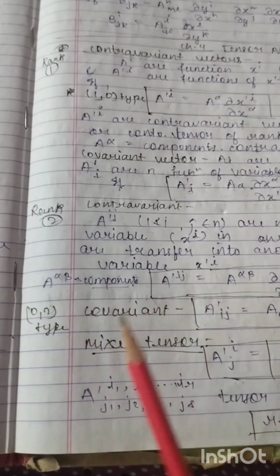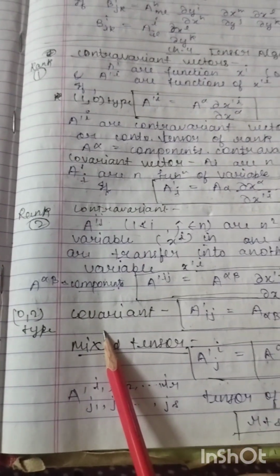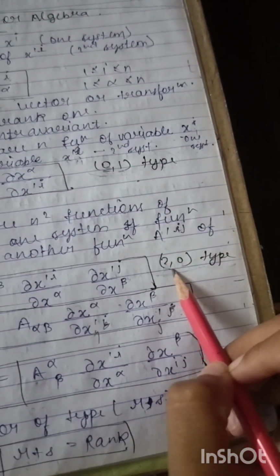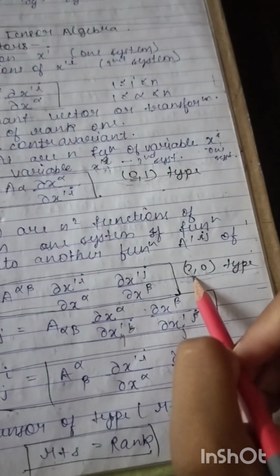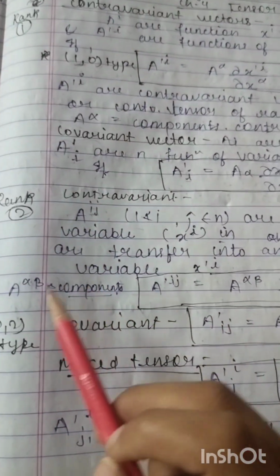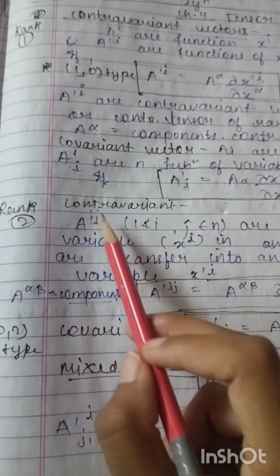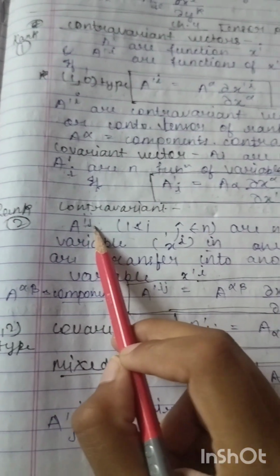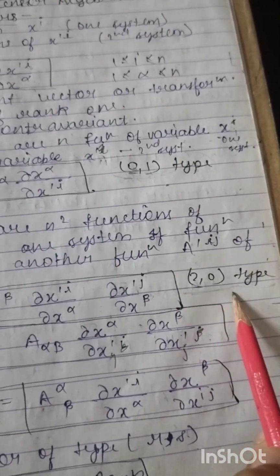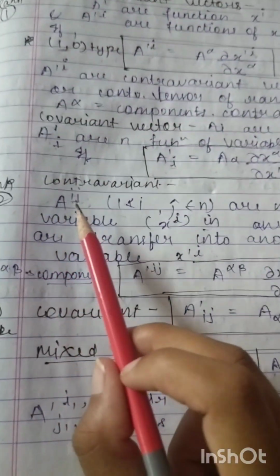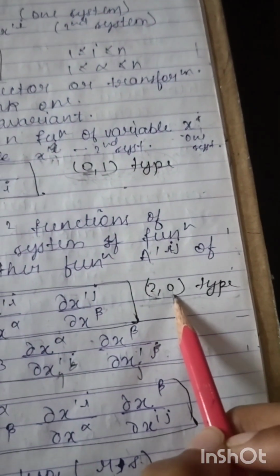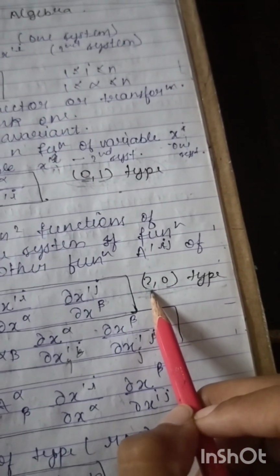Now what is a covariant vector? And it is of order (2,0) because 2 is for contravariant. In contravariant we have taken two components, that is i and j. So 1 for i, 1 for j, 1 plus 1 is 2. So we have taken (2,0) type, and no covariant factor is present. So in the covariant part this is 0 and contravariant 2. So we call it (2,0) type.